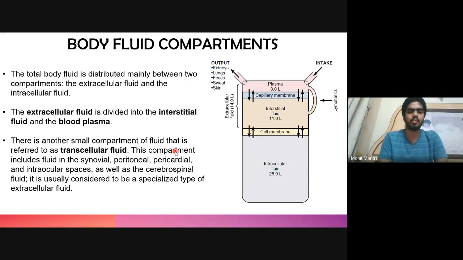And there is another small compartment of fluid which is known as transcellular fluid, and this includes the synovial fluid, peritoneal, pericardial, intraocular spaces such as aqueous humor and vitreous humor, and the cerebrospinal fluid. And these all are also known as specialized types of extracellular fluids.